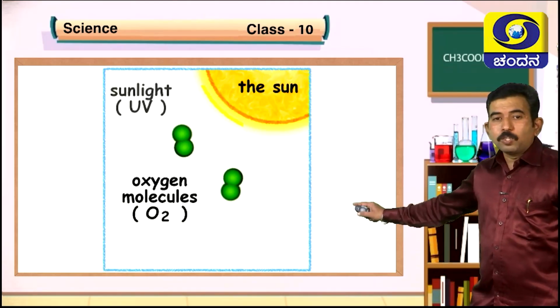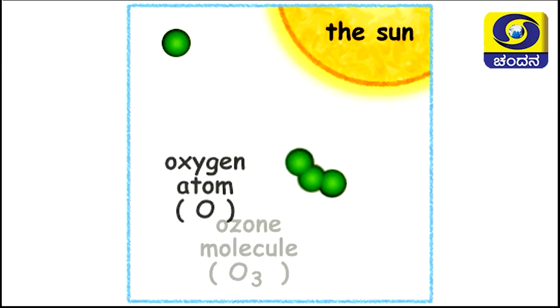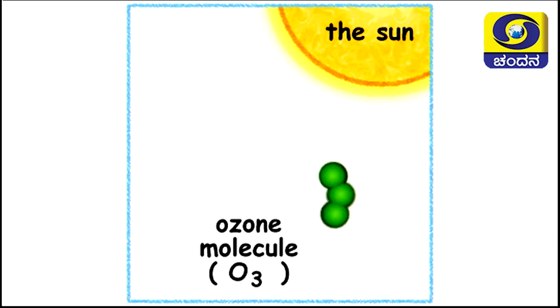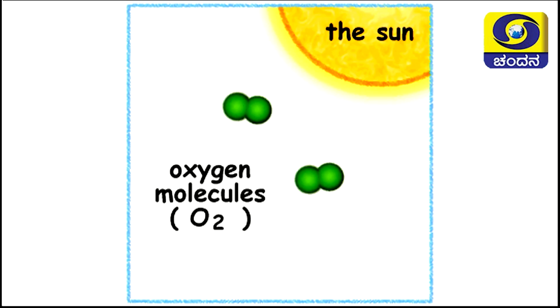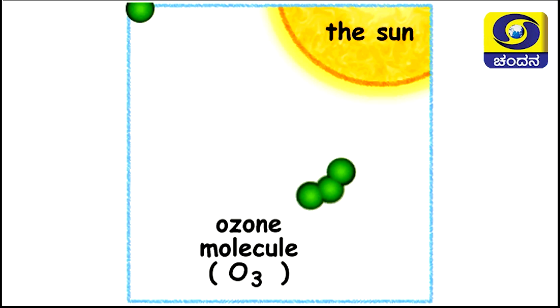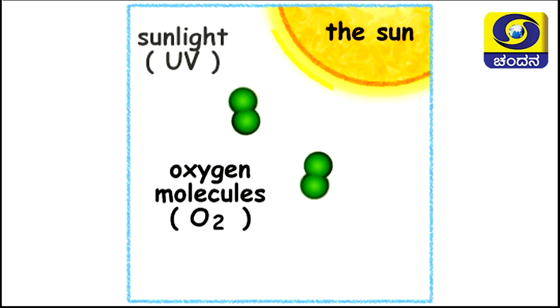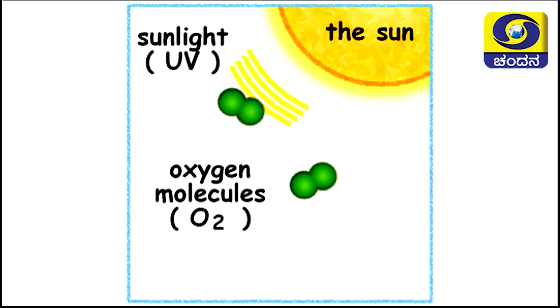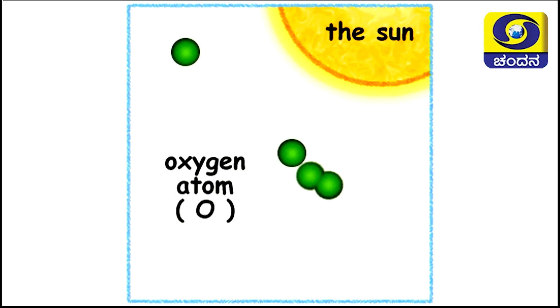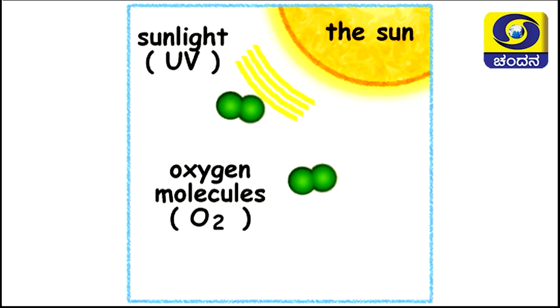Students, observe this animation. High energetic rays of the sun break the oxygen molecule, and this nascent oxygen atom is highly reactive. It gets combined with the oxygen molecule, and that results in an ozone molecule. Hope you understood, students?